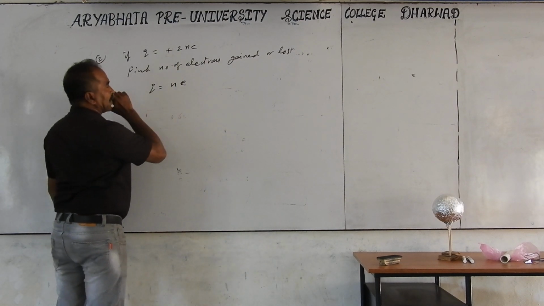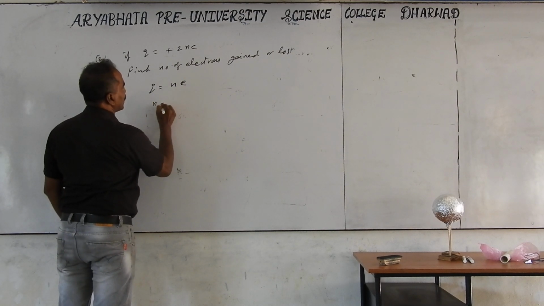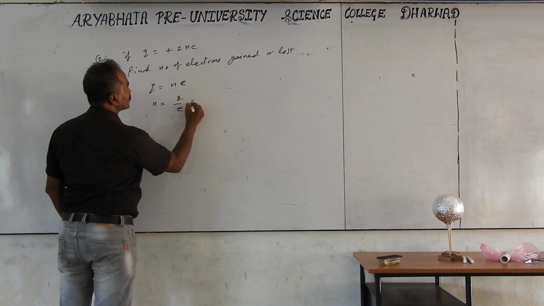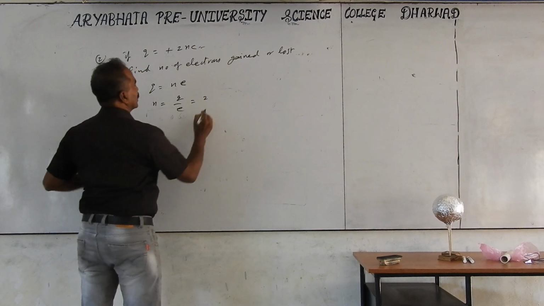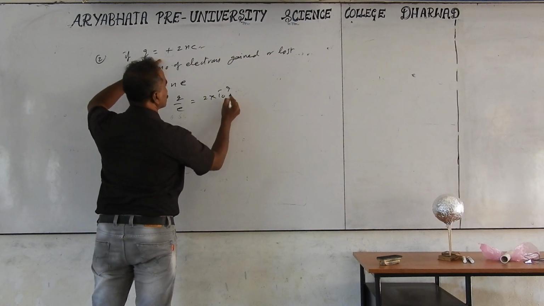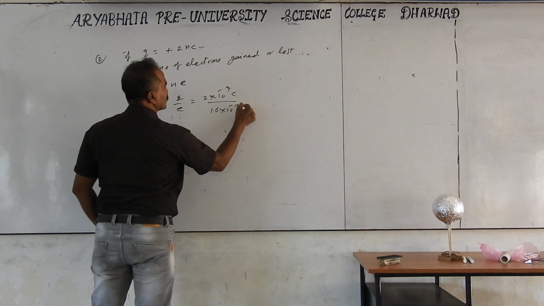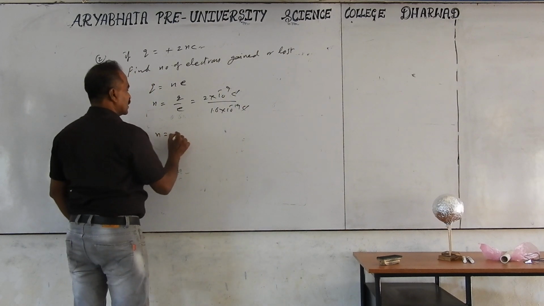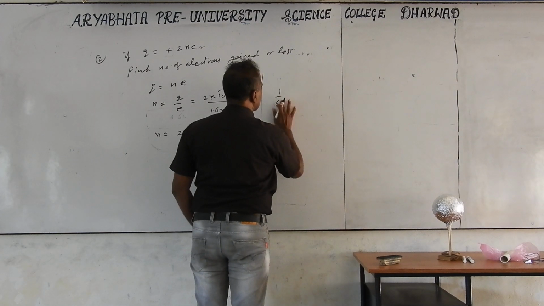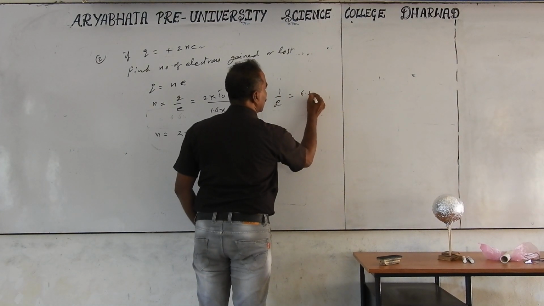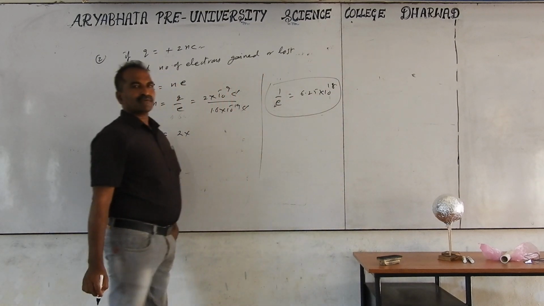Q equals Ne. You have to find out N. Q is equal to 2 nanocoulombs. Number of electrons N is equal to Q by e, which is nothing but 2 into nanocoulombs, nano means 10 to the power of minus 9 coulombs, by the charge of electron 1.6 into 10 to the power of minus 19 coulombs. The result is 2 into 1 by e. 1 by e value, you better remember that relation also. 1 by e itself is 6.25 into 10 to the power of 18. Better remember this number, the 1 by e value.